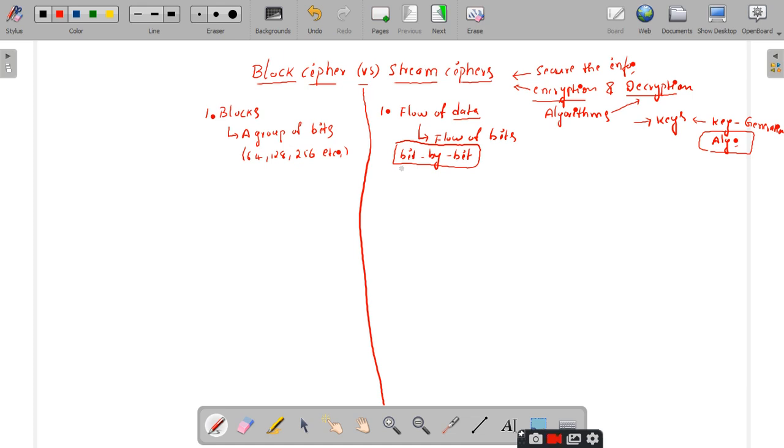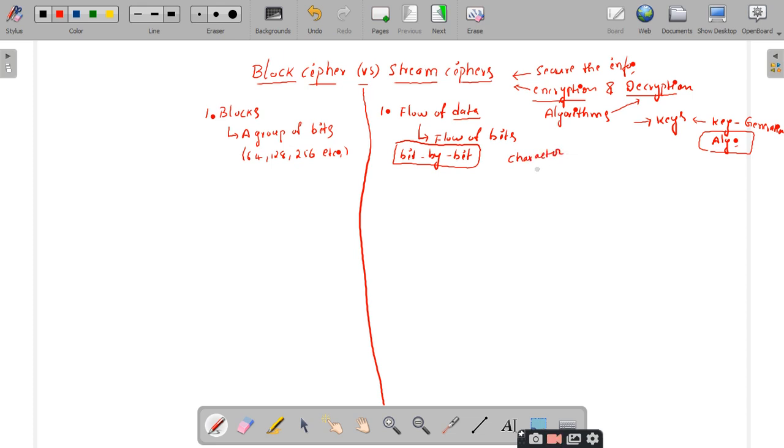When you look for information related to stream ciphers, some sources will say it is a stream cipher based on bit by bit, and some other information you will get is based upon characters.